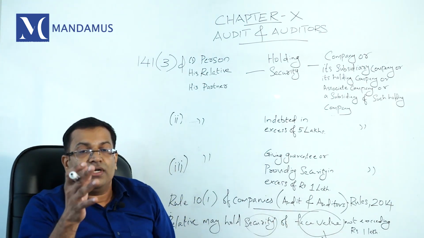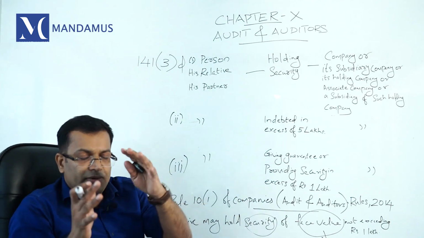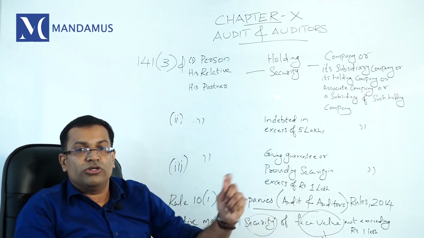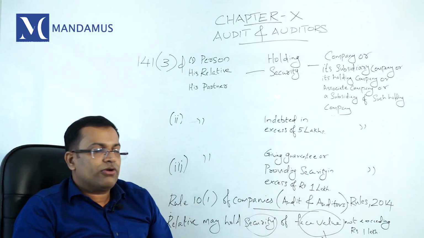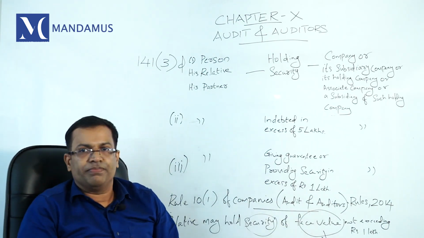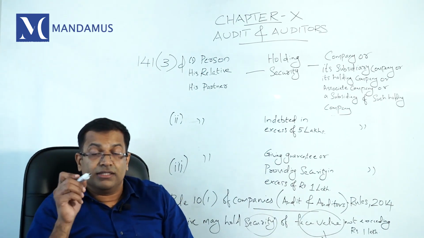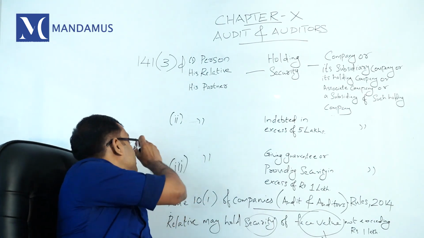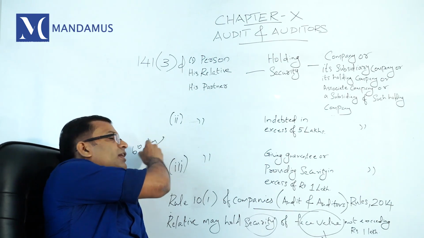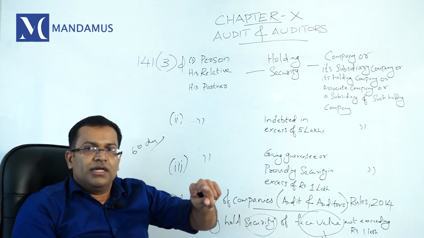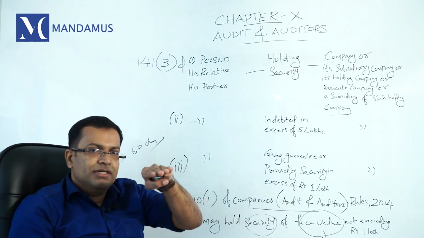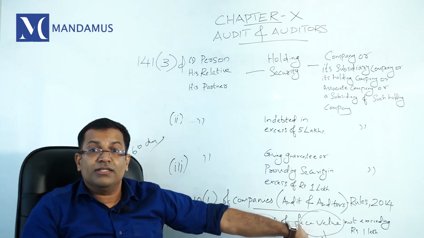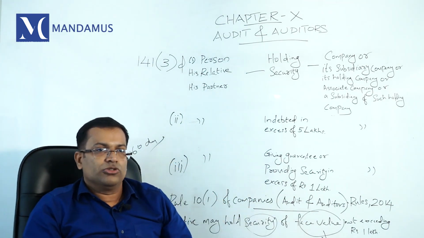For example, if a chartered accountant becomes the statutory auditor of a company and his relative acquires security above rupees 1 lakh, there is a remedial action. The auditor should take remedial action within 60 days. That means he should maintain the limit within 1 lakh rupees to retain the appointment, otherwise he will attract disqualification.